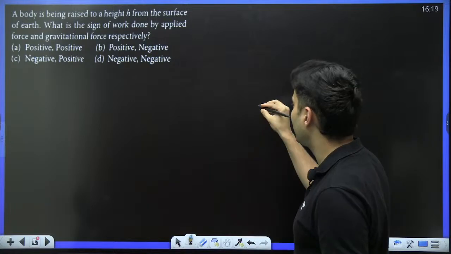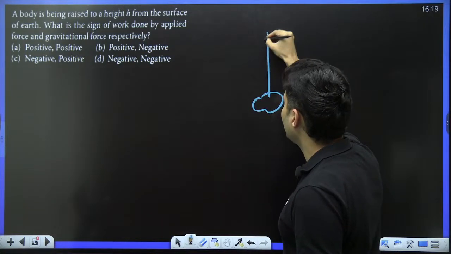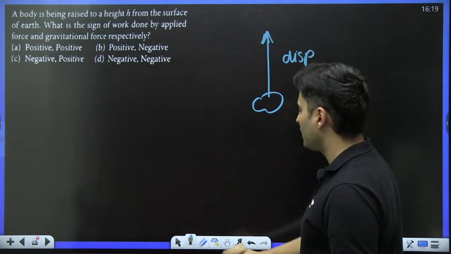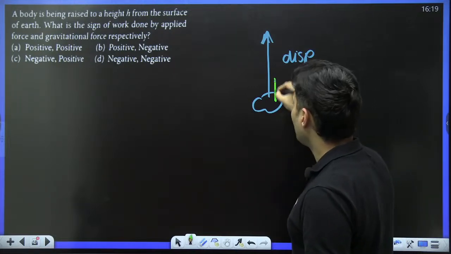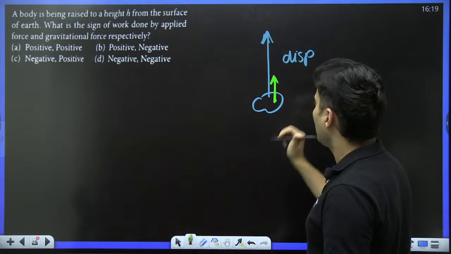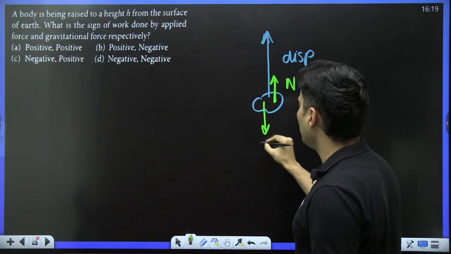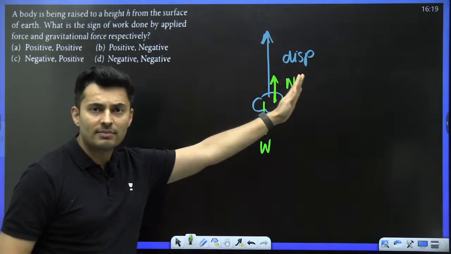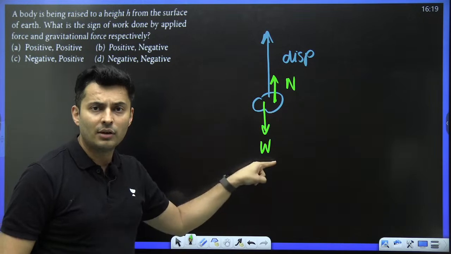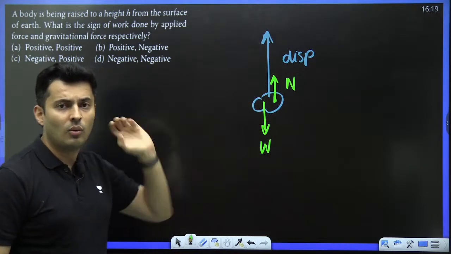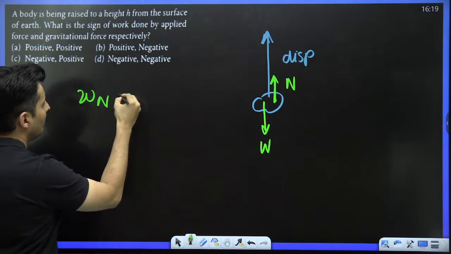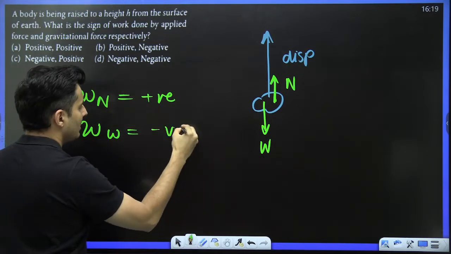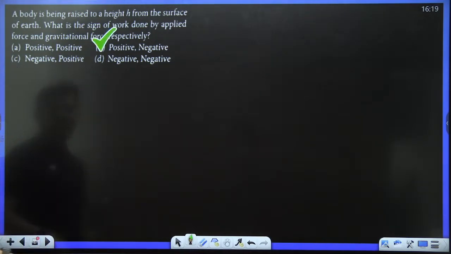All right, let's try to understand. If you take a body and take it up, the displacement is in the upward direction. The forces acting on it are the force by your hand, that means the normal force, and the weight force or the gravitational force. When the force is in the direction of displacement, the work done by it is positive. When the force and displacement are in opposite directions, the work done is negative. Therefore, the work done by normal will be positive, and the work done by the weight or gravity will be negative. So the answer will be positive and negative.